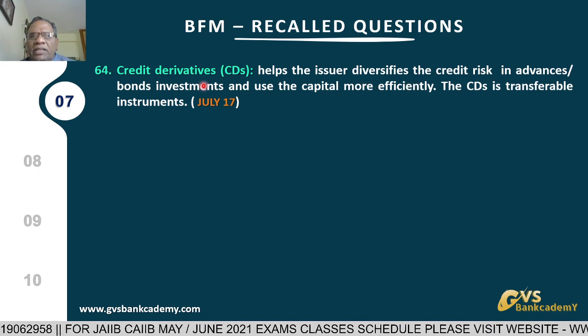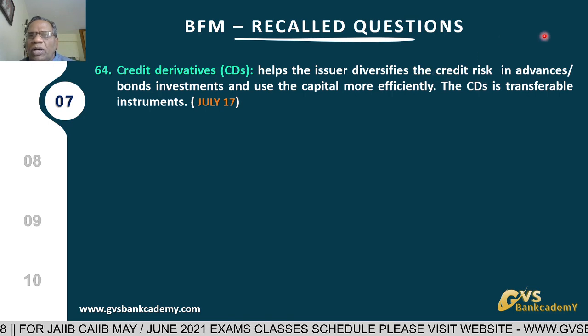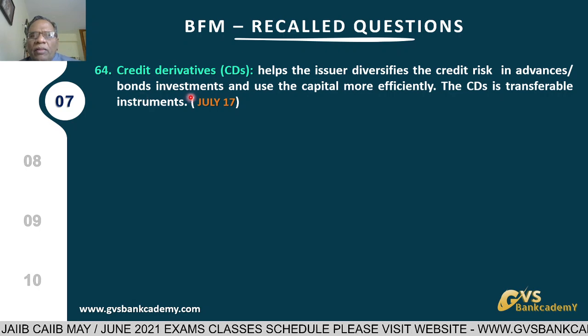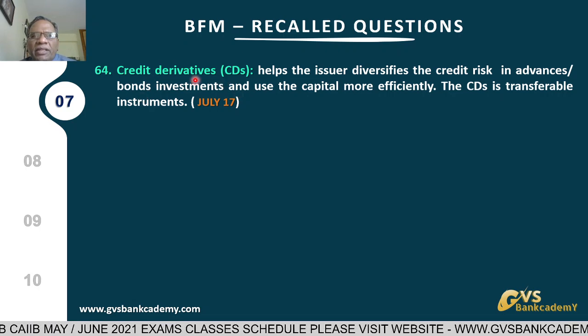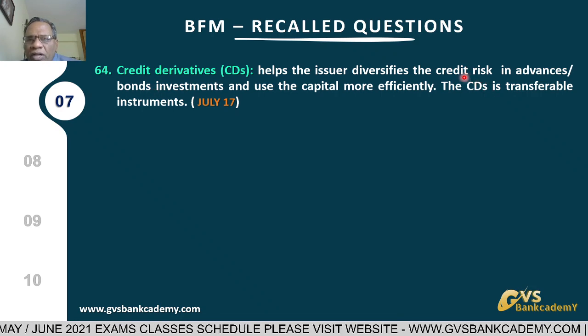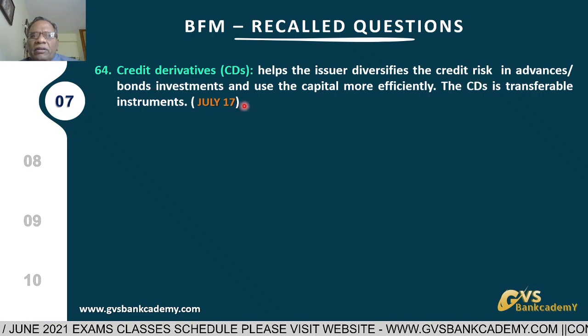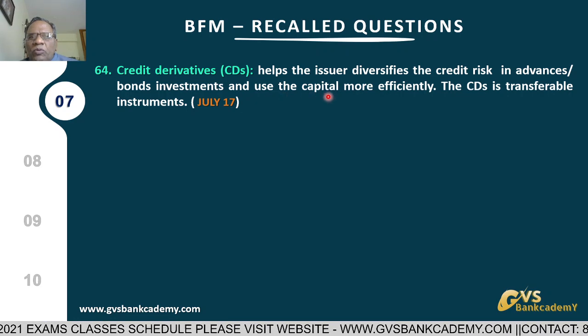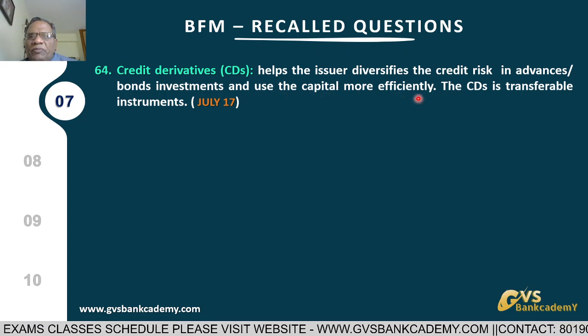By taking credit derivatives, banks are diversifying their credit risk to others, in advances or bonds and investments. That's why banks take credit derivatives in advances or investments, to avoid default risk and credit risk, and with a special purpose, to use capital more efficiently.